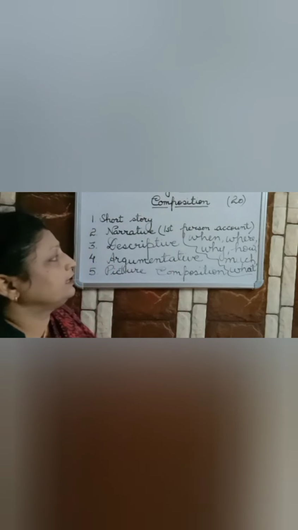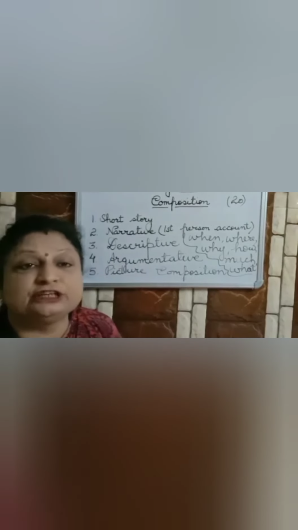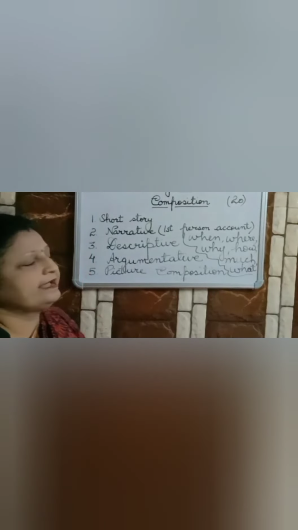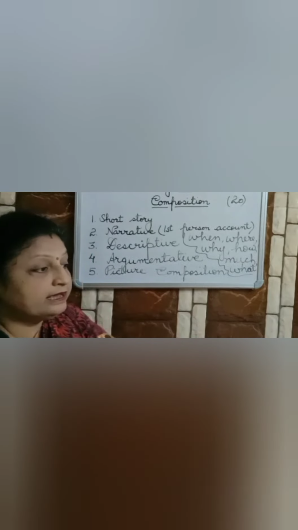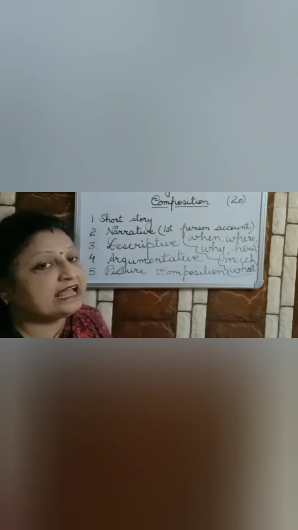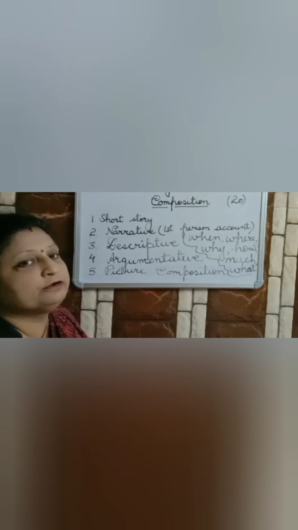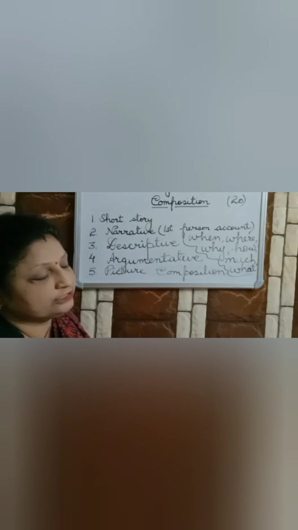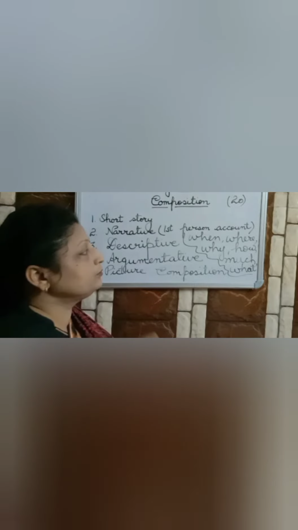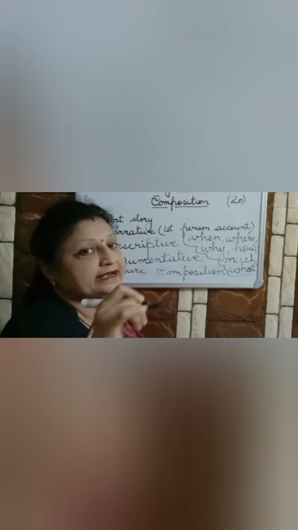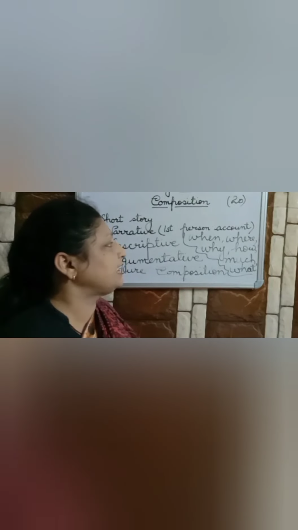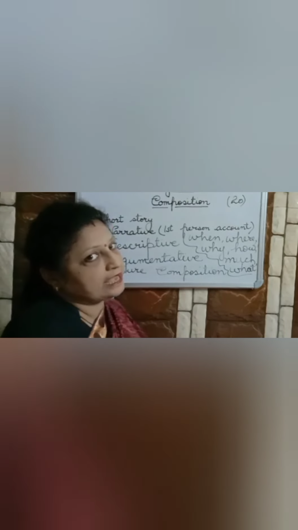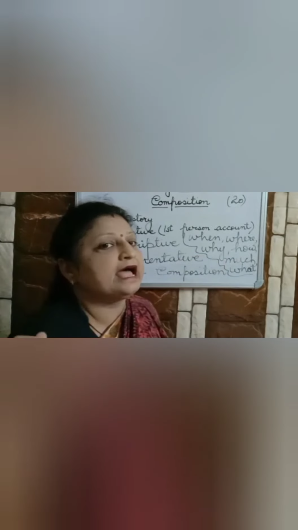Because in the composition, if there is any question left as to when, as to where, as to why, so if any question is left unanswered, you will not get very good marks, children. So you have to write down the total account in serial order, and it should answer each and every aspect of that.